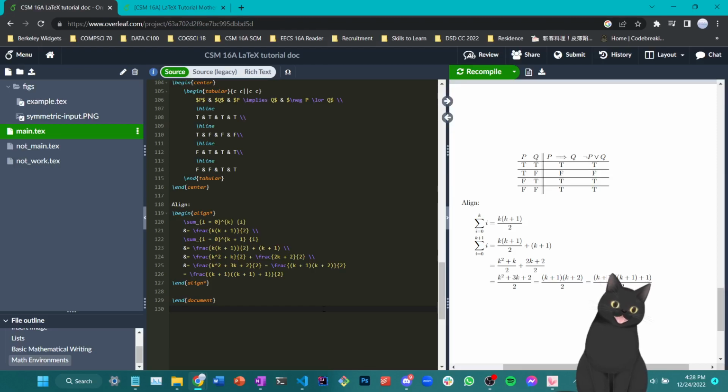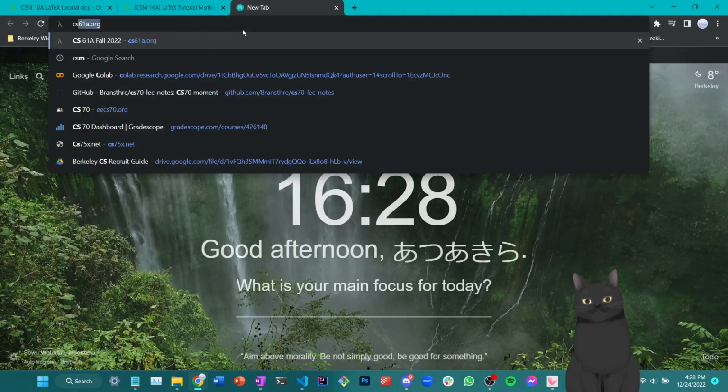Alright, so that's all of the basic LaTeX writing skills that I'd like to show you within the span of, I don't know, an hour already? But here are some closing regards on learning LaTeX. So LaTeX is known to have a rather steep learning curve, but you can learn LaTeX rather simply by practicing a lot, and as well as reading other people's LaTeX, which you can find your